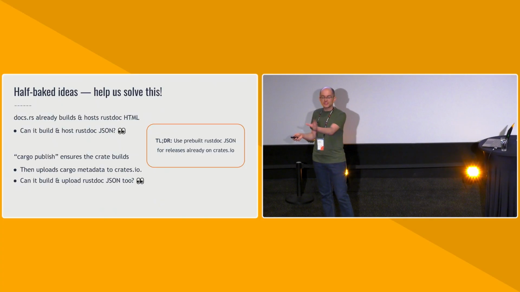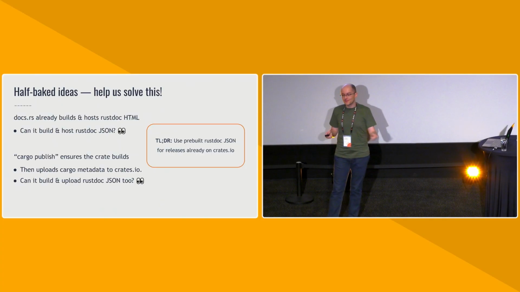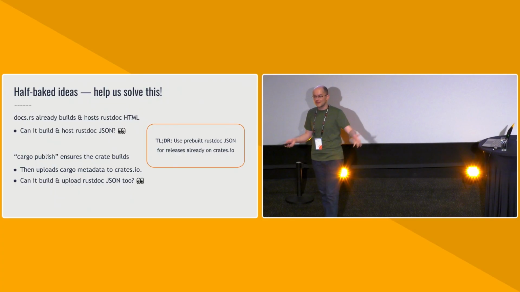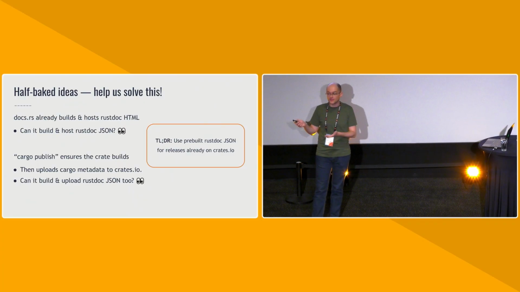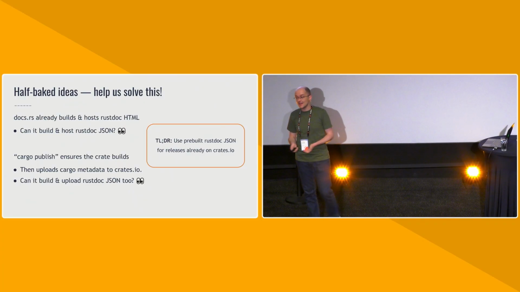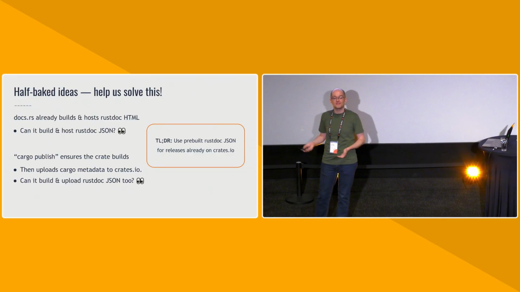Well, the cargo check portion is the expensive bit. Writing down the rustdoc JSON once you have everything you needed is not actually that expensive. Could we get cargo publish to build the rustdoc JSON and just upload it as part of crate metadata somewhere? Again, lots of things to work out.